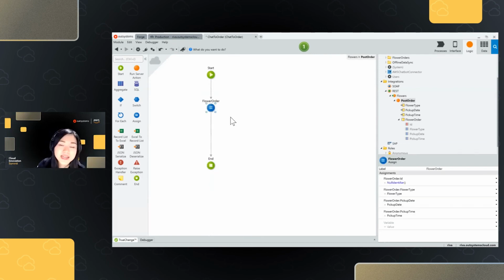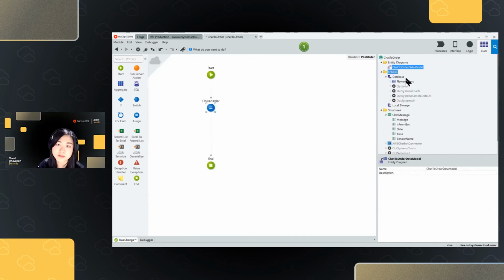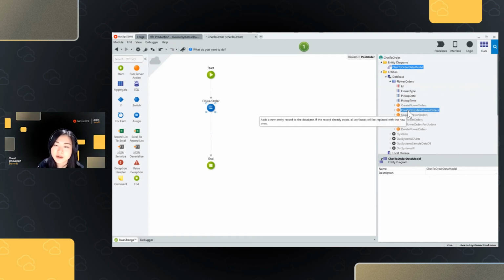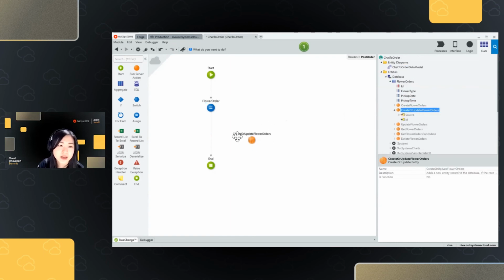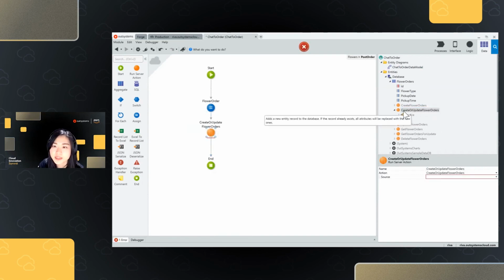The next thing we want to do is, we already have our input parameters, our input from the chatbot. Now that we have that, we want to save it into this database that we just created. So from here, we could drag and drop this CRUD method that OutSystems created for us, which is the create or update flower orders. And my input would be the flower order variable that we just created.